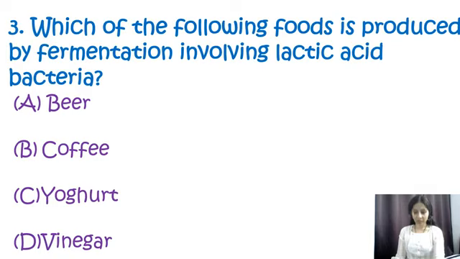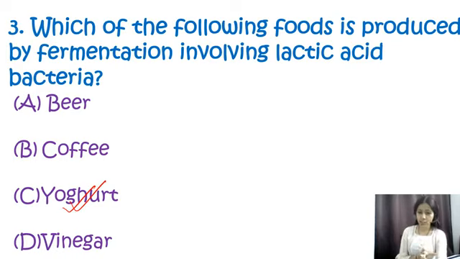Question number 3. Which of the following food is produced by fermentation involving lactic acid bacteria? Options are beer, coffee, yogurt and vinegar. So over here my correct option will be C, that is yogurt. The lactic acid bacteria, such as Lactobacillus bulgaricus or Streptococcus thermophilus, are commonly used in the fermentation process to produce yogurt.